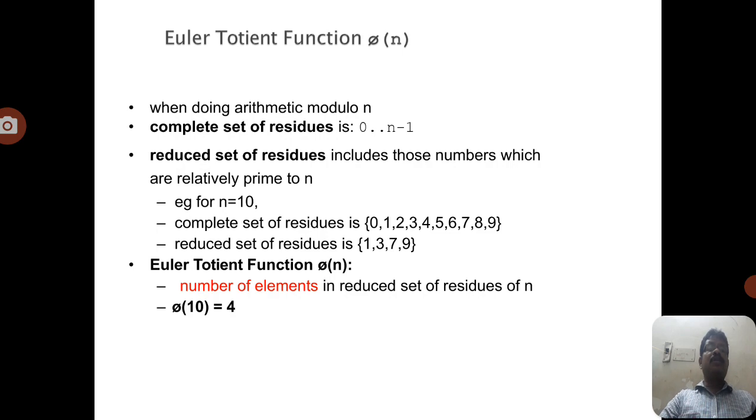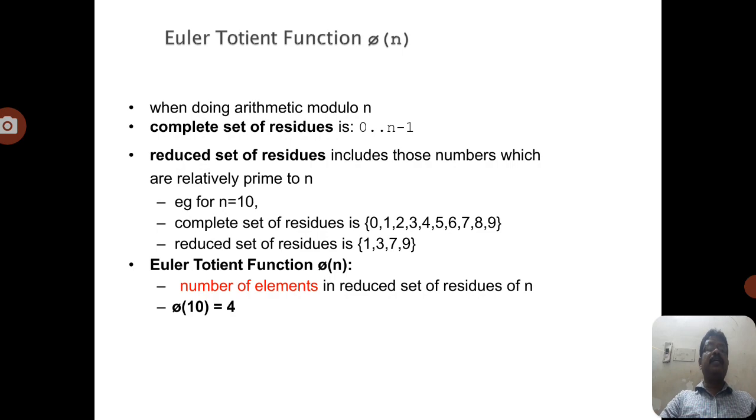What is the Euler totient function? Before we discuss Euler's theorem, the Euler totient function is necessary. It is denoted by phi of n. Phi of n is nothing but n minus 1, that means counting the integers from 1 to n minus 1. So phi of n is the Euler totient function.